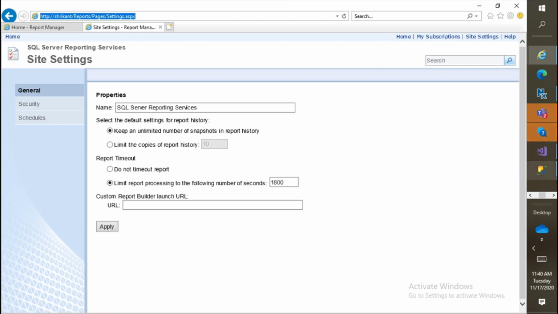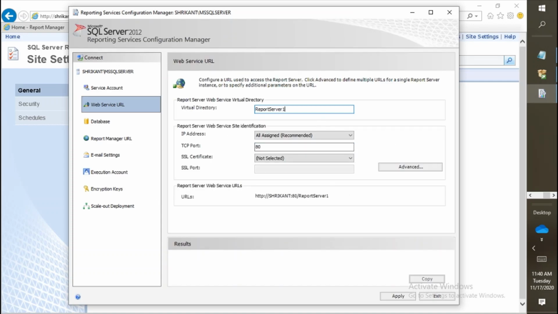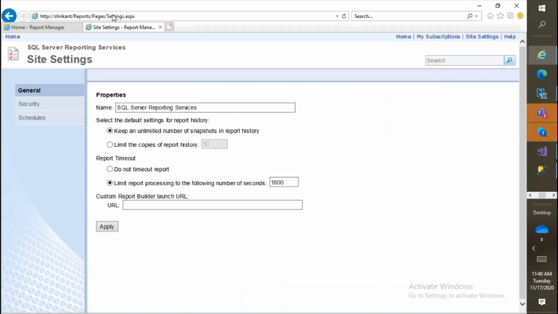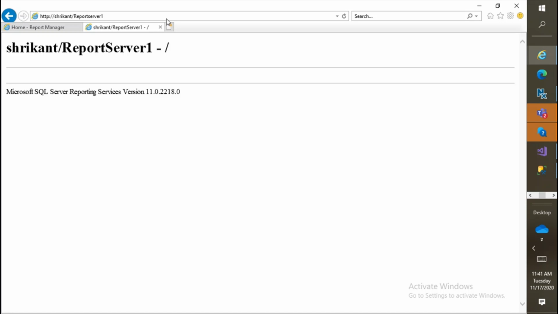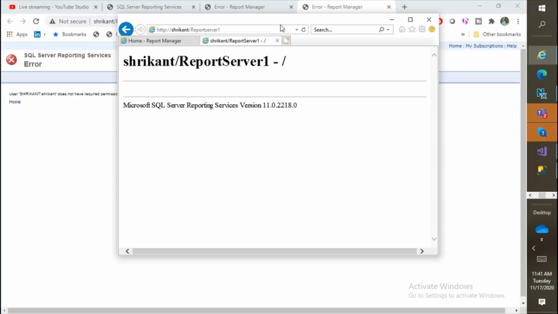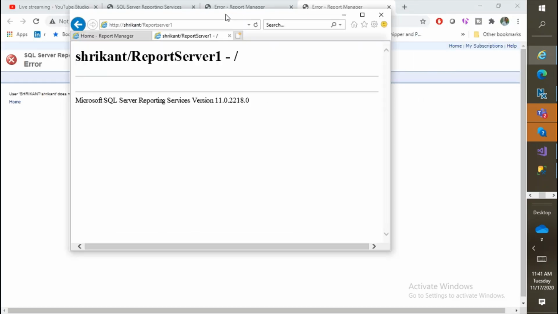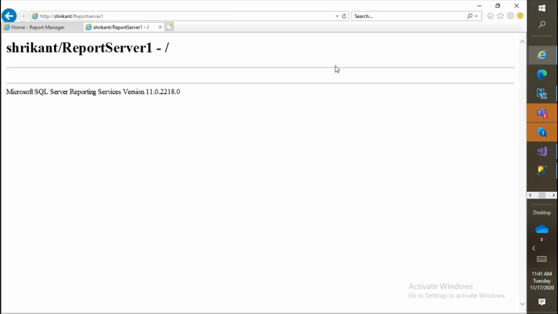Now let's go back and pick up the reporting server URL. This is my reporting server URL, report server 1. So come back here, just type report server 1, click on okay. Now we have not deployed anything, we have not deployed a data source, we have not deployed any RDL, so it's showing us blank. The moment we start working on the SSRS solution or the deployment, we'll see the reports and this section will automatically be filled.